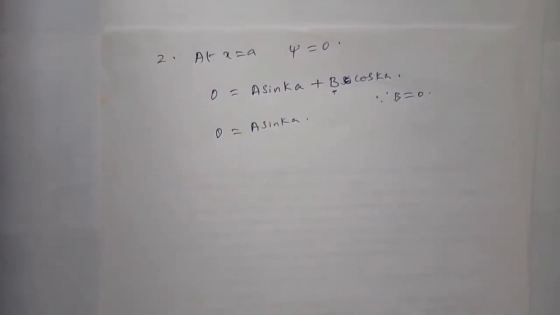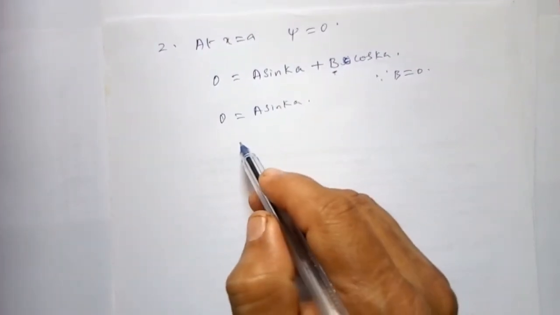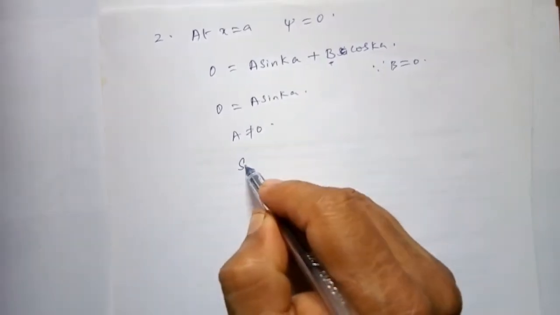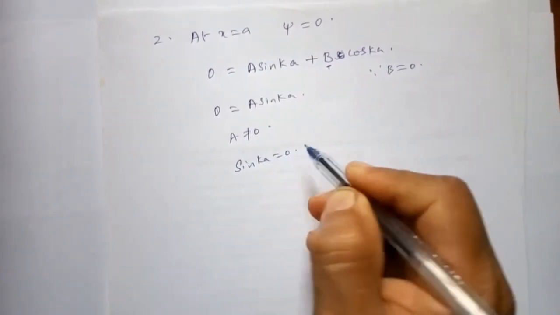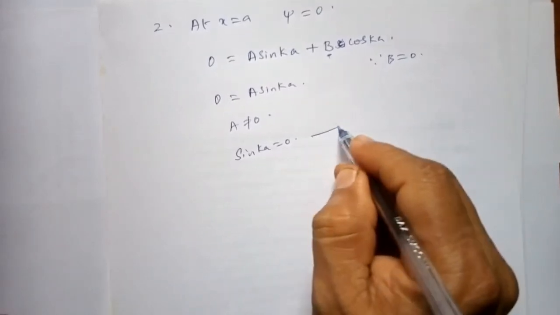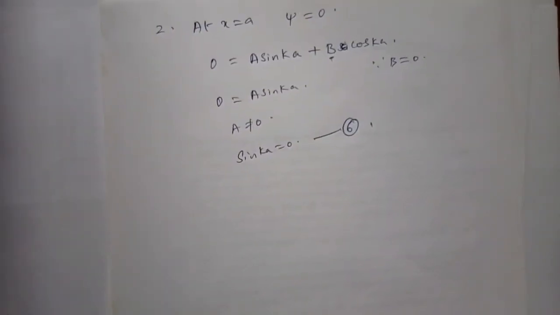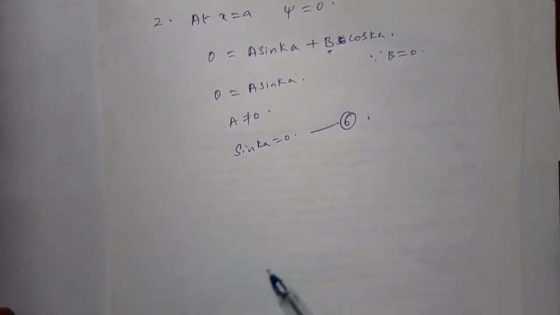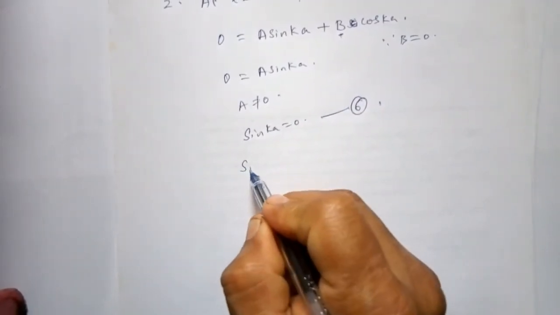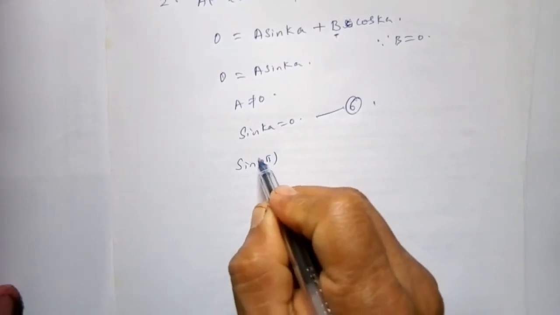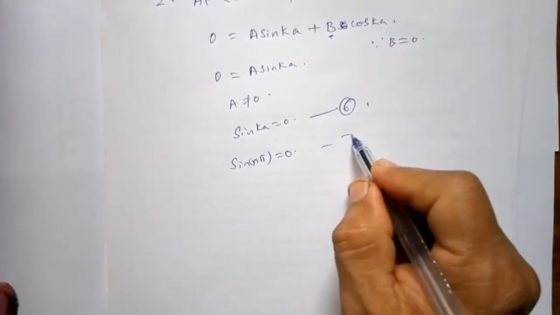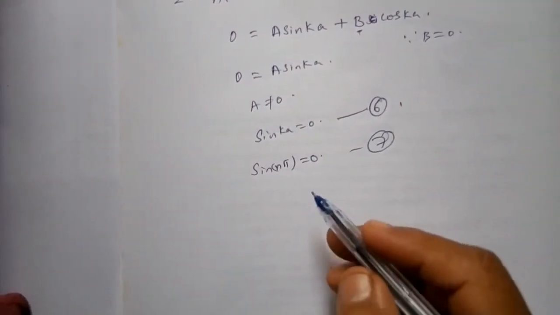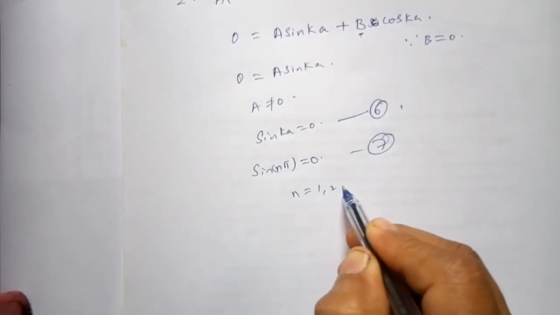As per condition, A cannot be equal to 0. A is not equal to 0, then the possibility is that sin ka is equal to 0. When exactly is sin ka equal to 0? We know that sin nπ is equal to 0, where n is equal to 1, 2, 3 and so on.